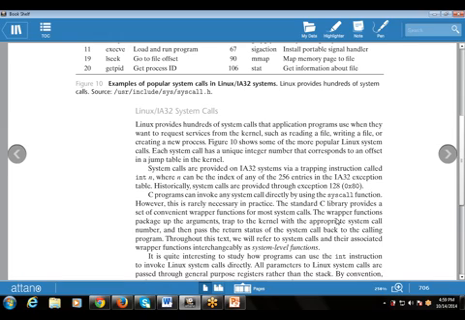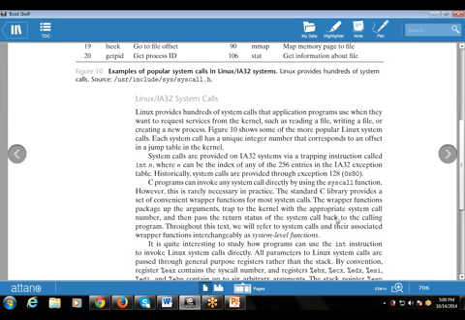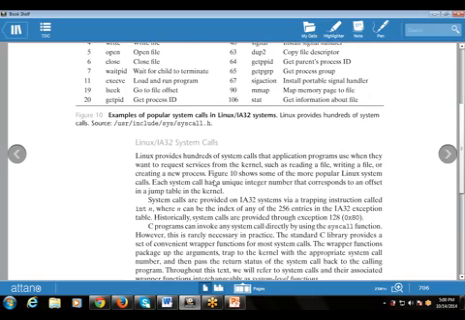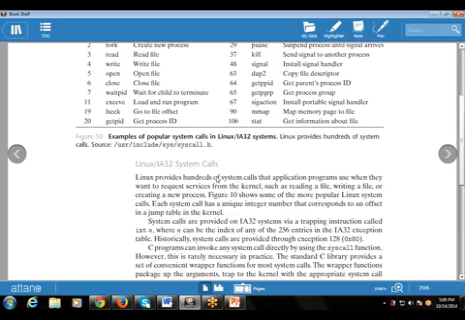The standard C library provides a set of convenient wrapper functions for most system calls. These provide some predefined system-level functions that are used interchangeably. These are the multiple categories of system calls that are available in the IA32 or Linux system.